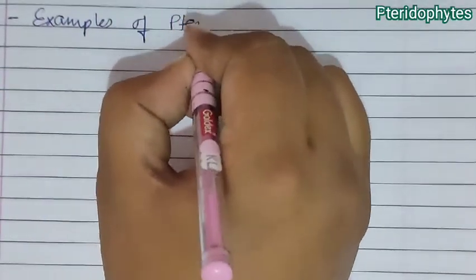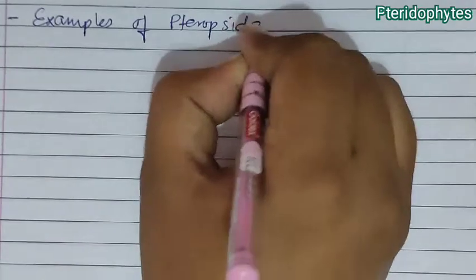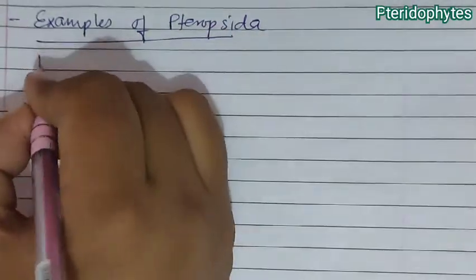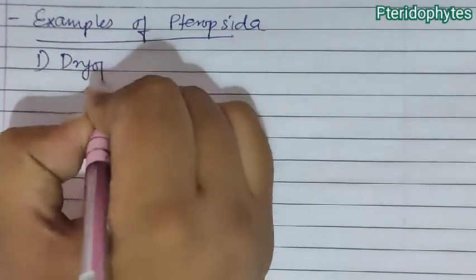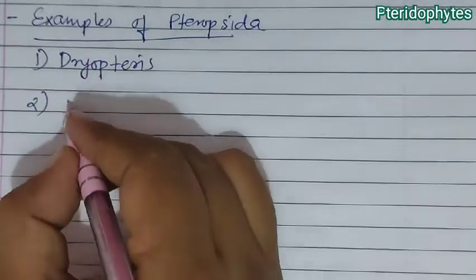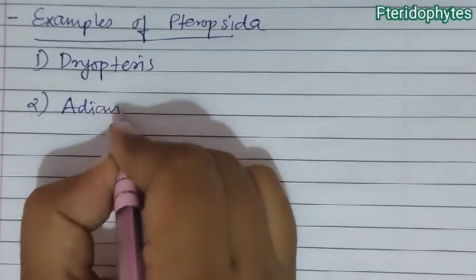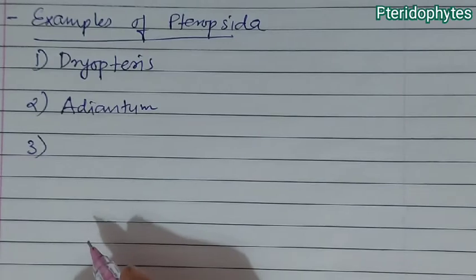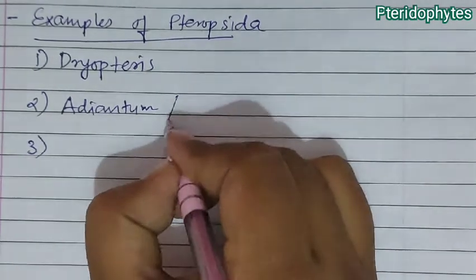Next, we talk about some of the examples of Pteropsida. We will discuss all these examples one by one. First is Bryopteris. Second is Adiantum.